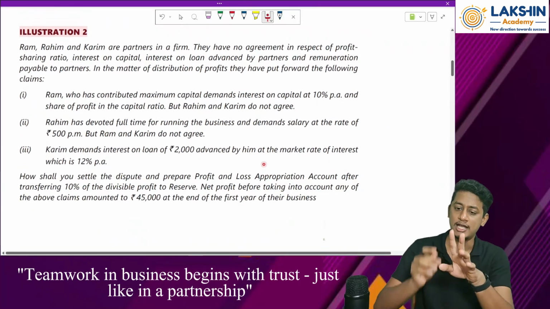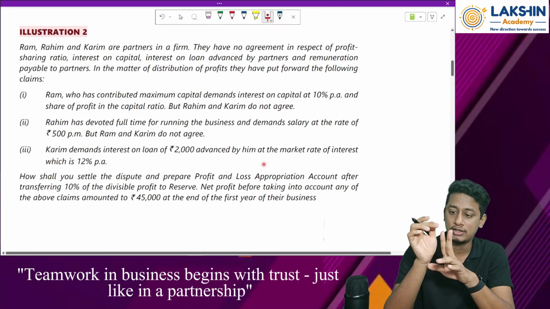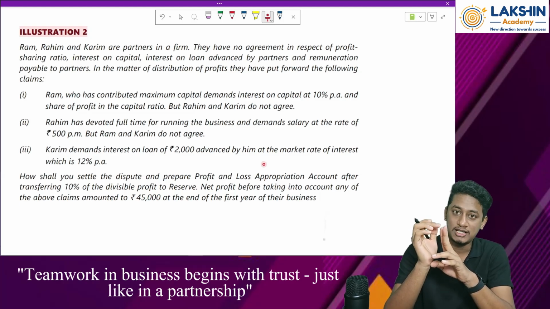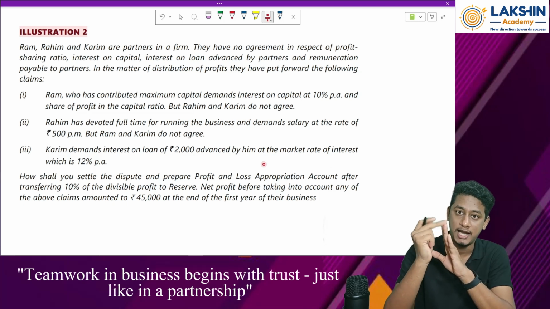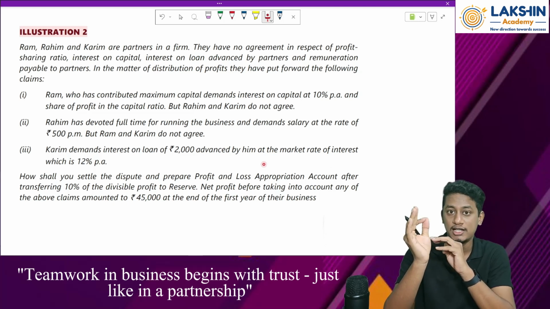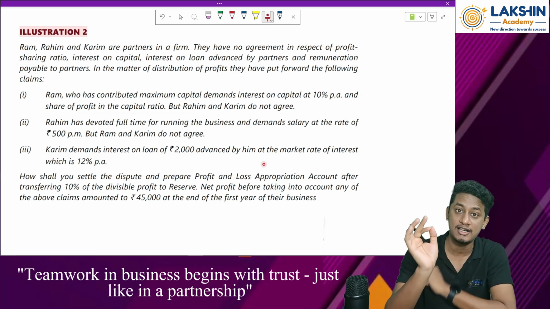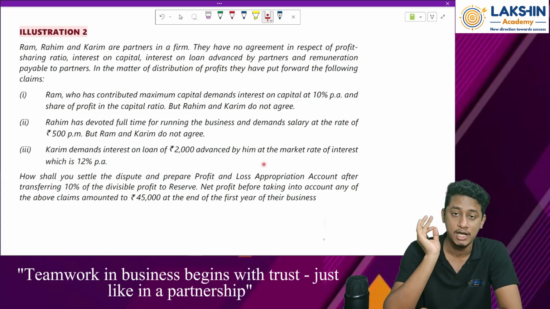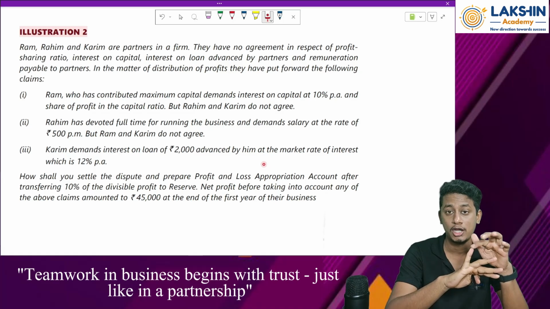Going ahead. Okay, let's start. Directly start the question. Chapter units 1 and 2, that is the introduction and the goodwill, are really small chapters, so they can be quickly finished. The part that comes from admission, retirement, dissolution, death are all concepts that are really important, because for the examination, the questions will be asked from any of the four: admission, retirement, death, or dissolution of the partnership firm.